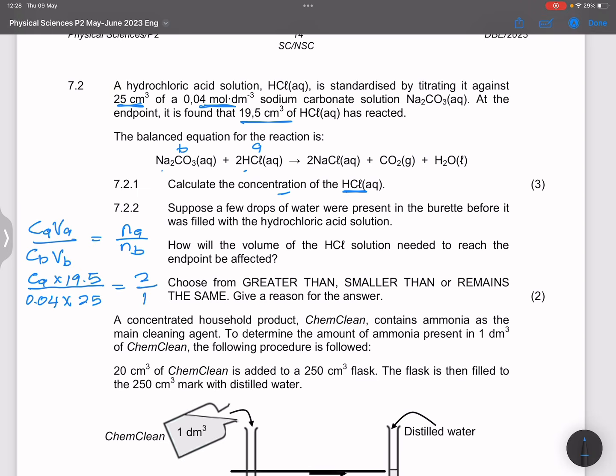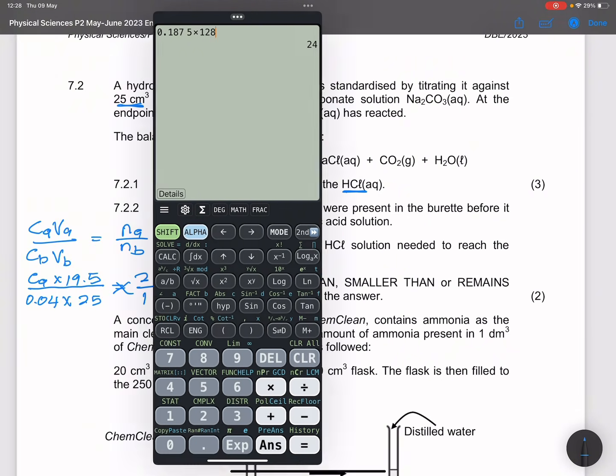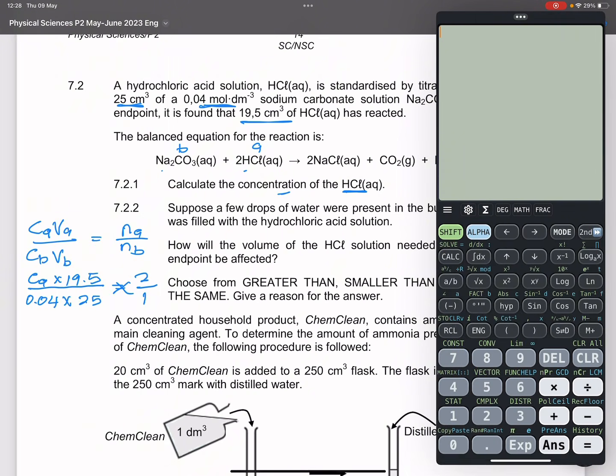And we can do our mathematical gymnastics. So I'll multiply 0.04 times 25 times 2. That gives me 2, and I will divide that by 19.5.